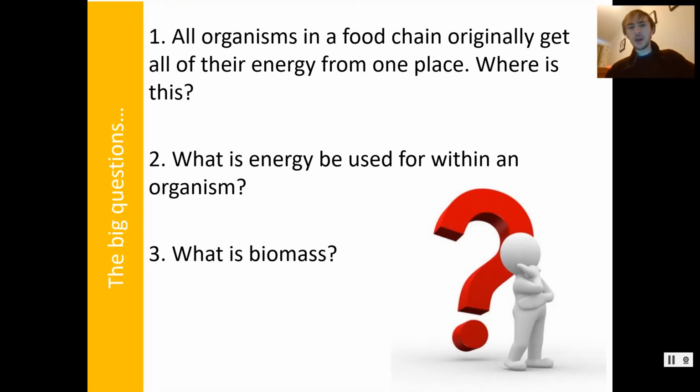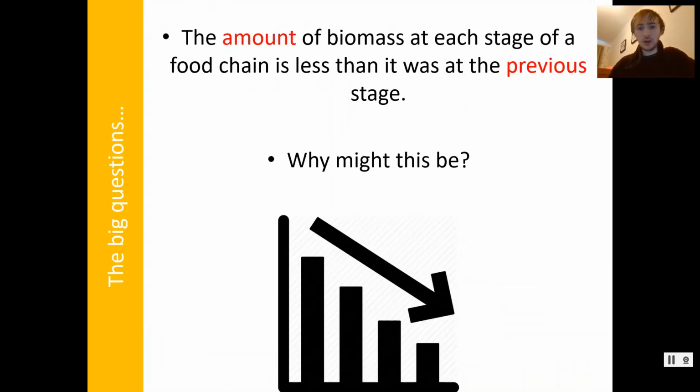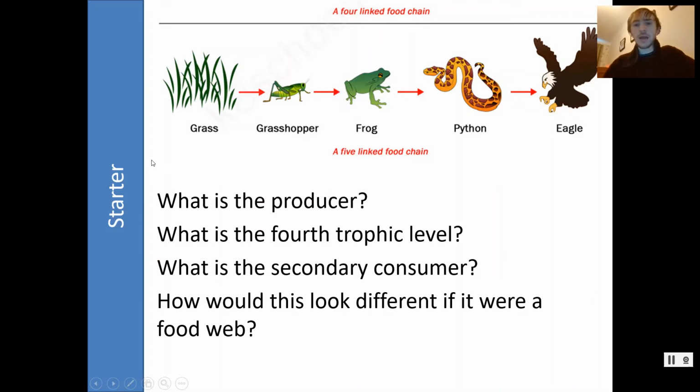All organisms get their energy from the sun. Now, this is a classic question in an exam mark scheme. They will show you a food chain and then ask, where has the energy for this food chain come from? And maybe half of people write grass, because they can see that everything comes from the grass in the food chain.